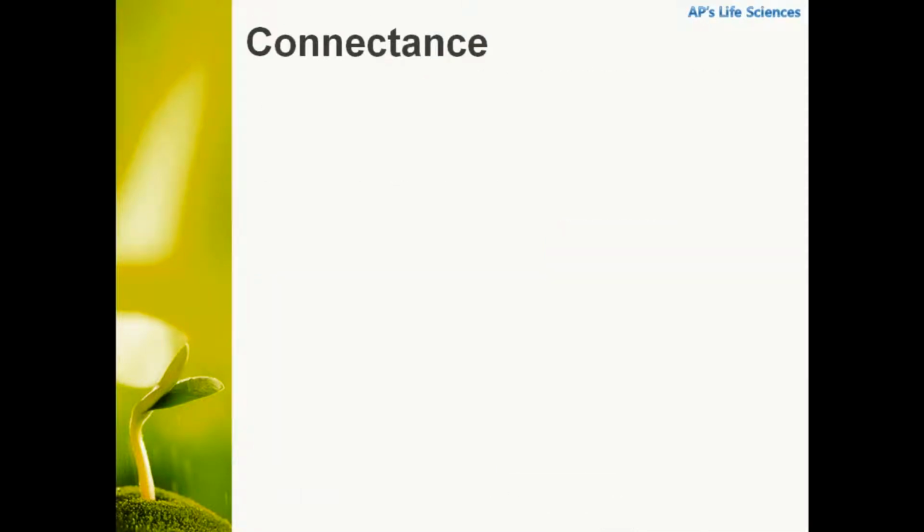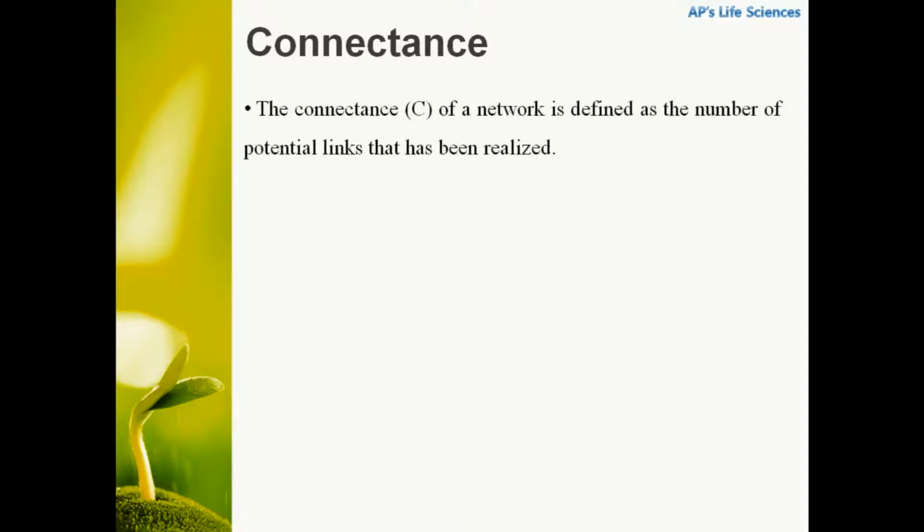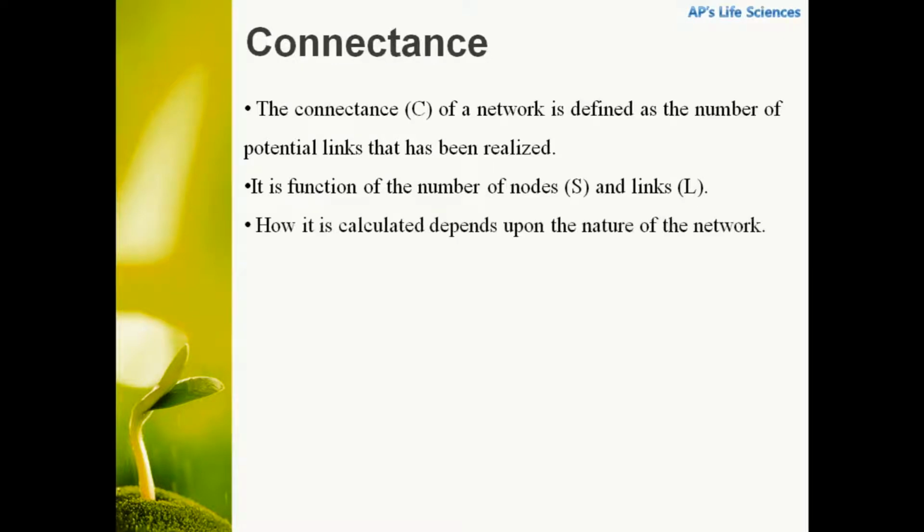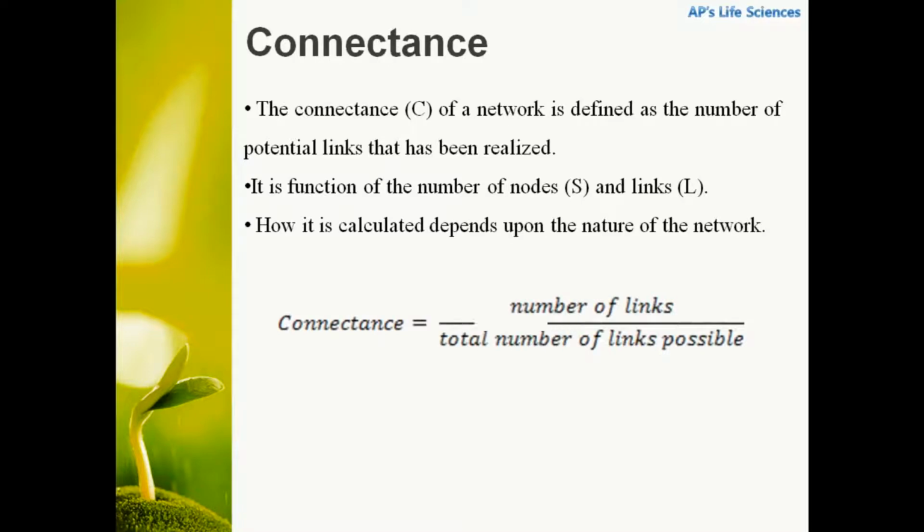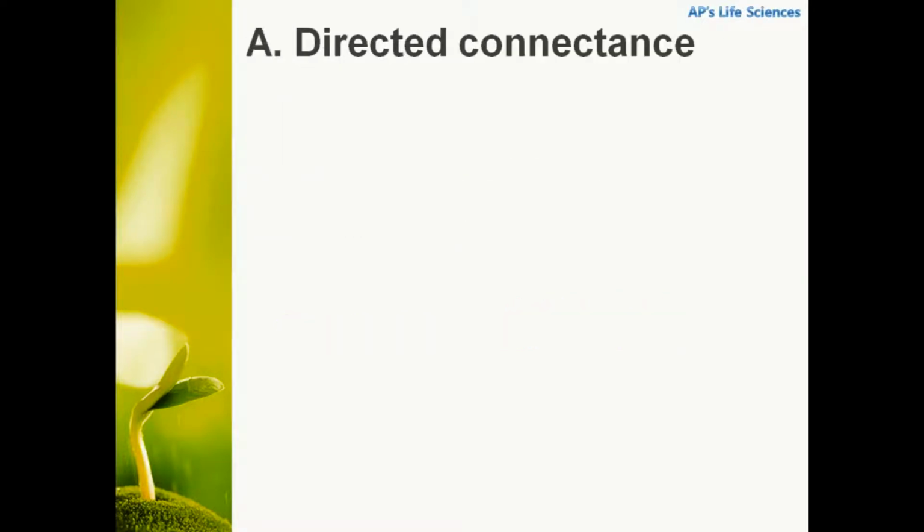Now, connectance, or complexity of a food web. The connectance of a network is defined as the proportion of potential links that has been realized. It is a function of nodes and links. How it is calculated depends on the nature of the network, as in food webs there are different types of networks. In general, connectance can be calculated as the number of links in the food web divided by the total number of links possible in that food web.